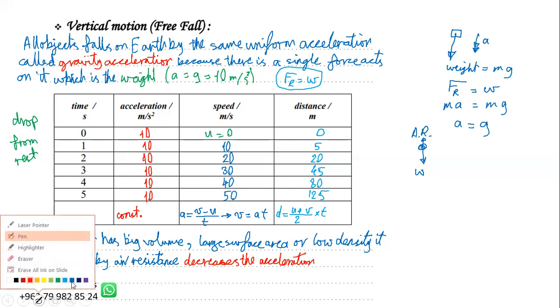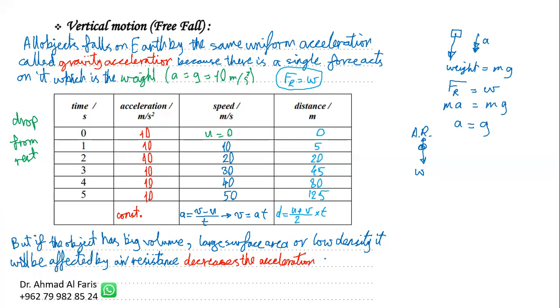Because air resistance increases as the speed increases, making the resultant force decrease and also what? The acceleration decreases.